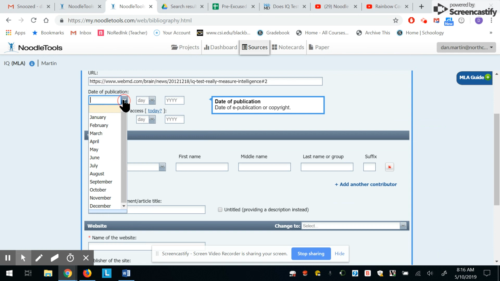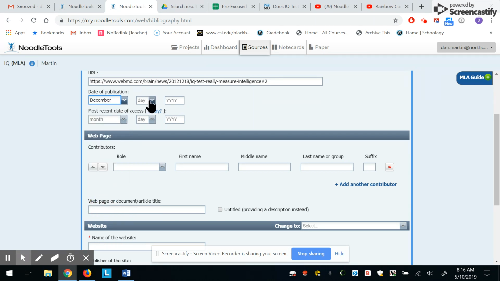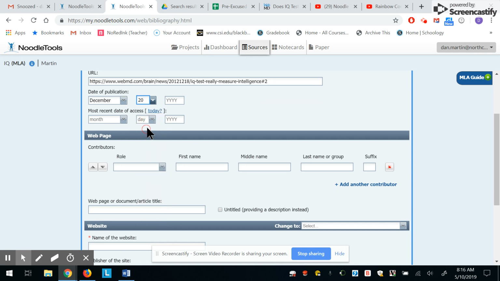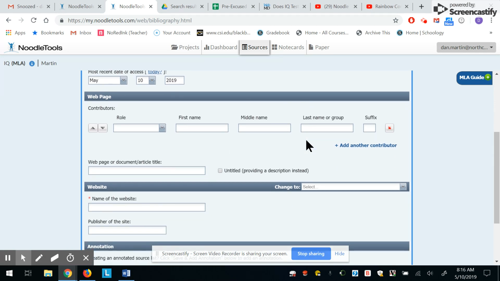So I'm going to select that date here, December 20, 2012. The most recent date of access. When did I look at it? Well, that's today. So I can just click on the today here, and it automatically puts today's date in those boxes. The next thing is the contributor.